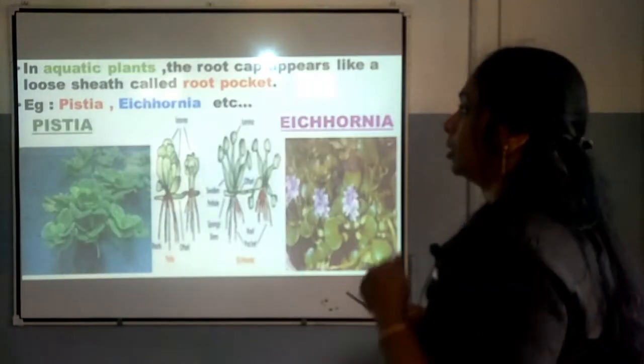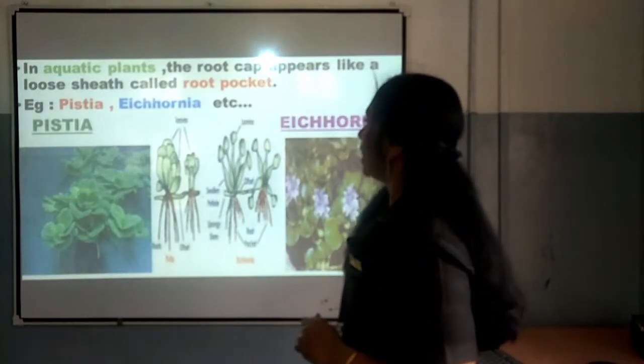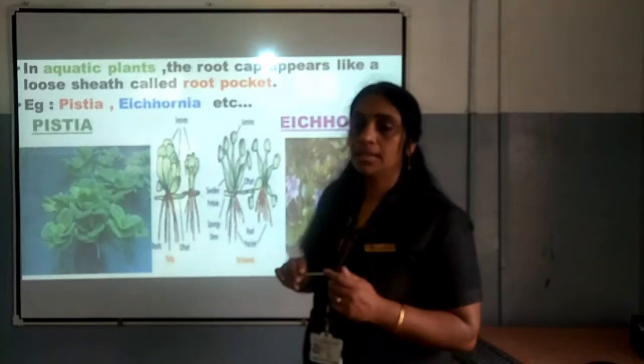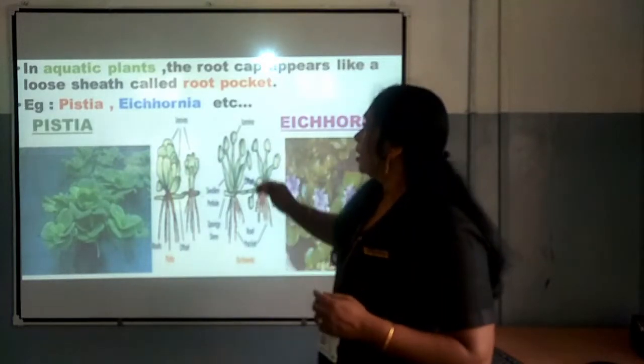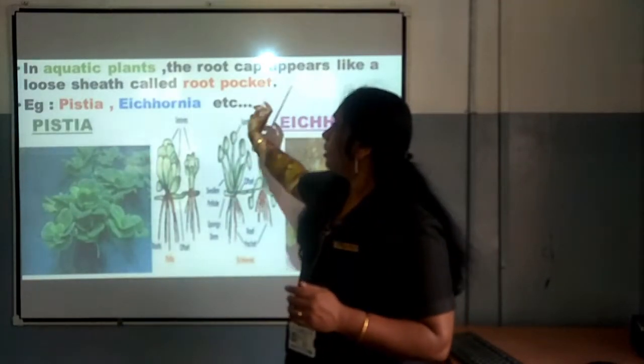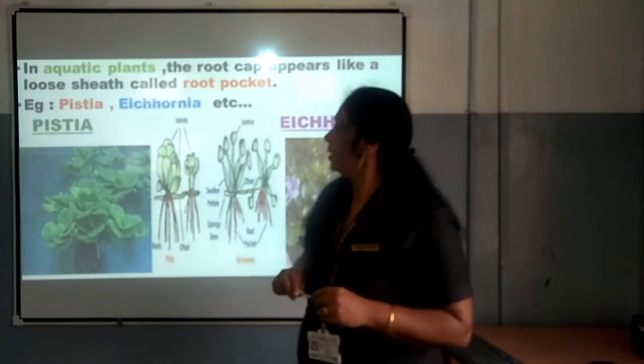Now, in aquatic plants, the root cap appears like a loose sheet called root pockets. In the case of aquatic plants, the root cap is seen in the form of a root pocket, not in the form of a root cap.